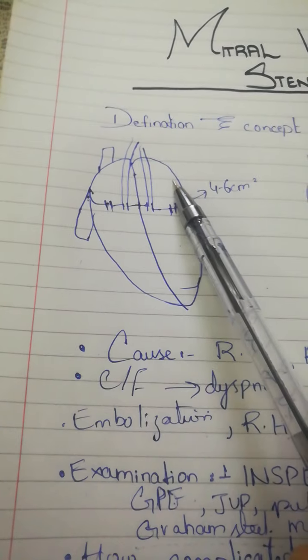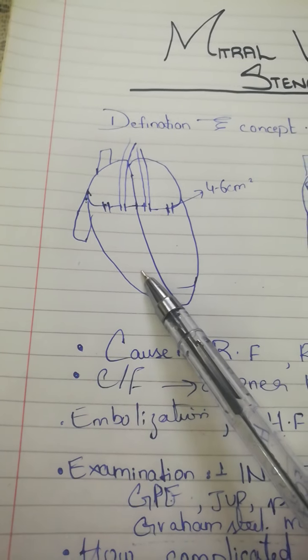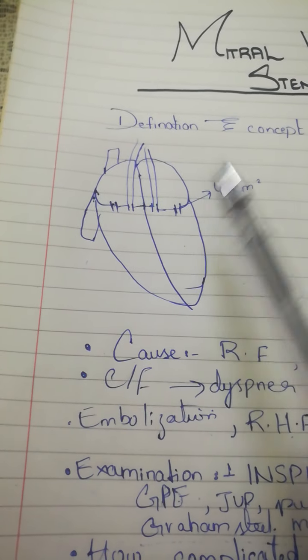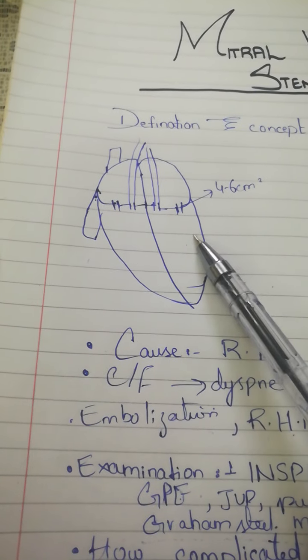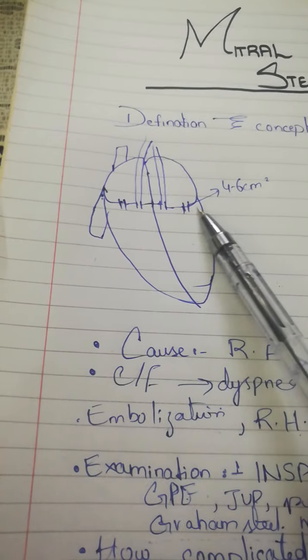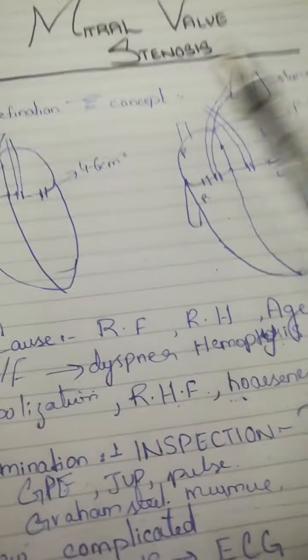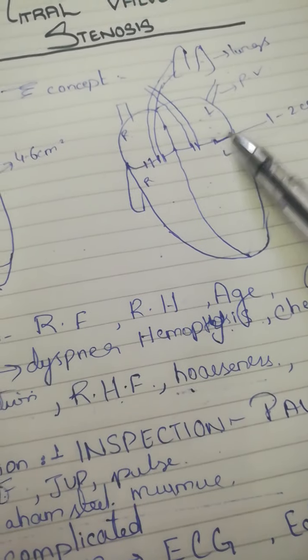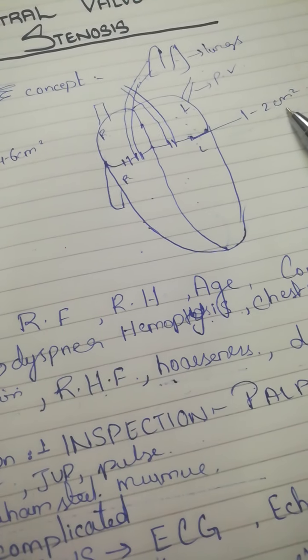What happens is that the left atrium and the left ventricle are communicated through the mitral valve. From the left atrium, blood goes into the left ventricle through the mitral valve or bicuspid valve. Normally, its area is 4 to 6 centimeters square, but in mitral stenosis it is reduced to 1 to 2 centimeters square.